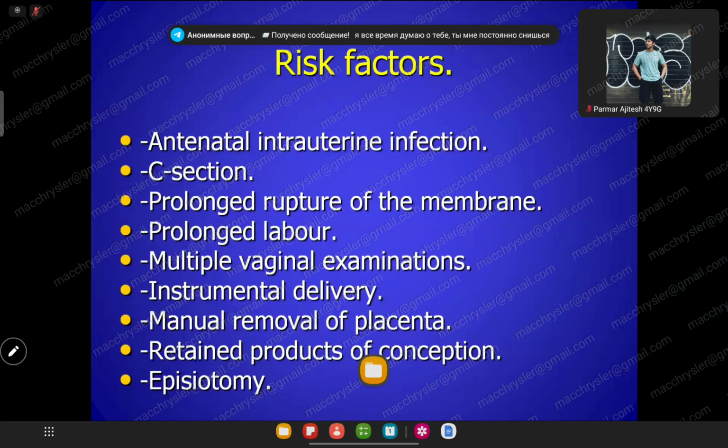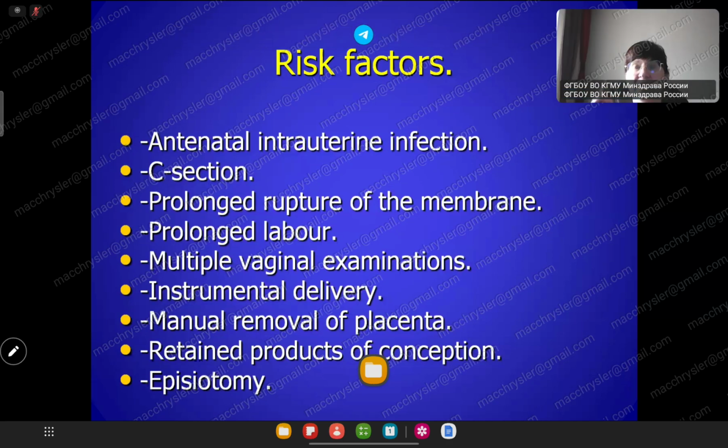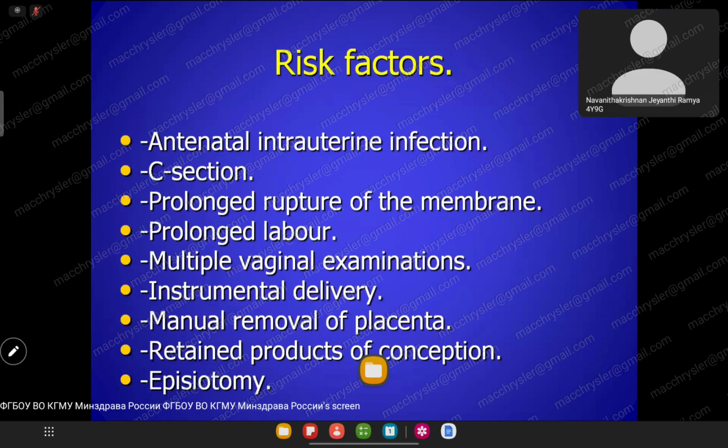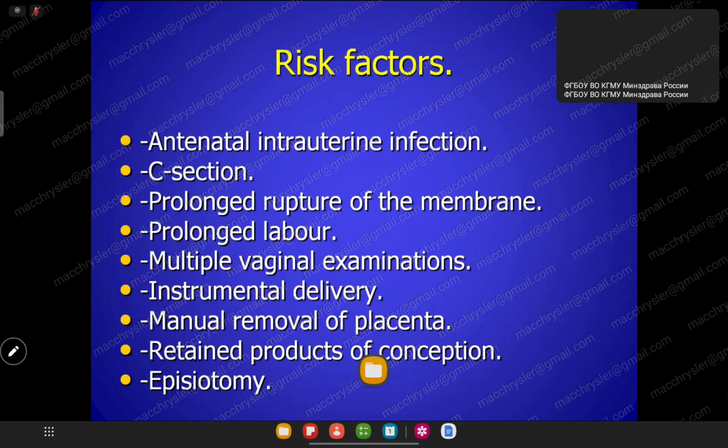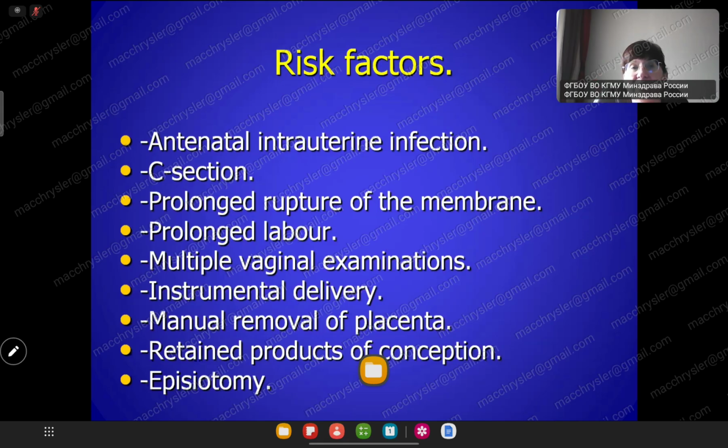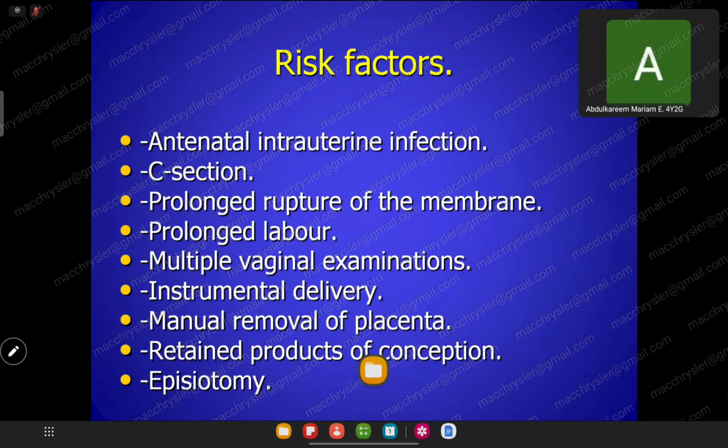Yes, ma'am. Good, next. Risk factor, doctors. It's absolute different. Risk factor and etiology. Etiology 100% infection start. A risk factor 50-50. We can correct. Do you see the slide risk factors? Yes, madam.